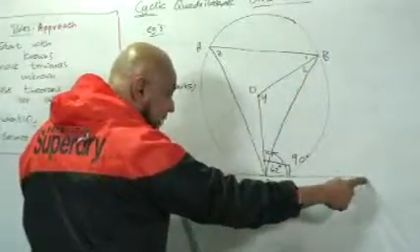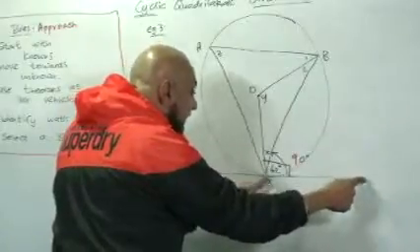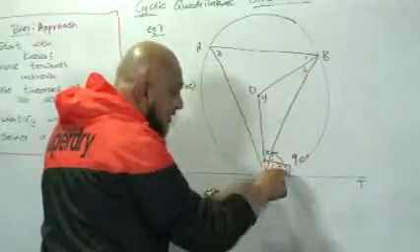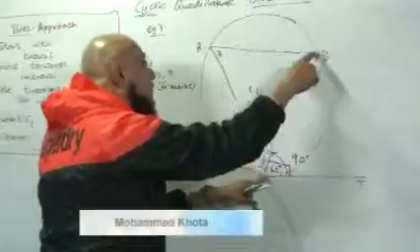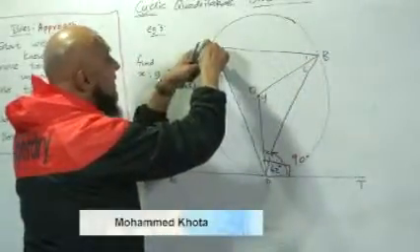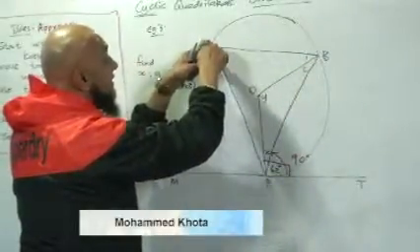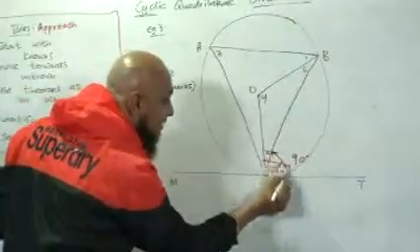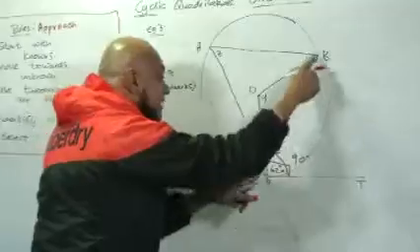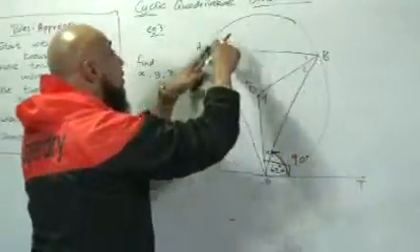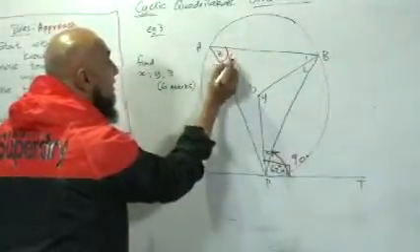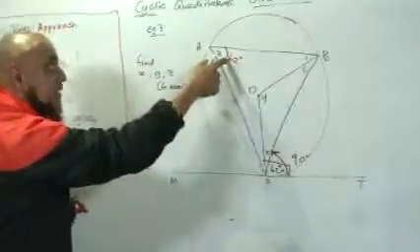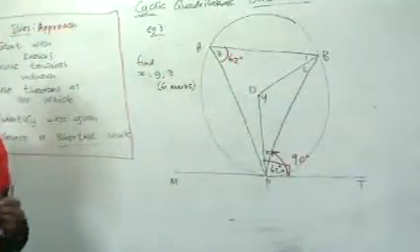The angle between tangent and chord, there it is, your 62 degrees, is equal to the angle subtended at the circumference in your alternate segment. So if this angle here is 62, the angle between tangent and chord is equal to the angle subtended in your alternate segment. That is one of our requirements to find out the value of z.